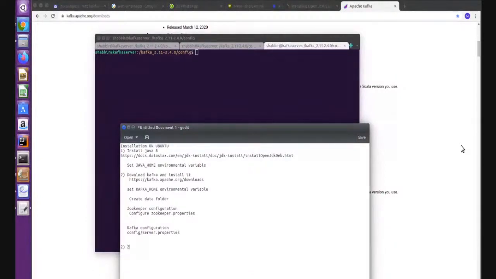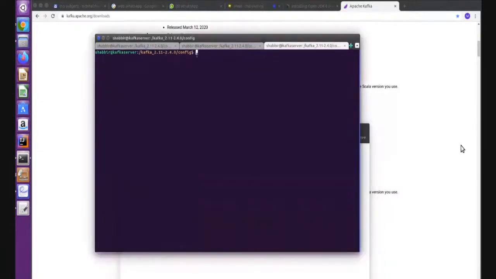Now I will use a zookeeper command to get information about my cluster: how many broker machines are running, and which topics are available on the brokers. So there is a command, zookeeper-shell.